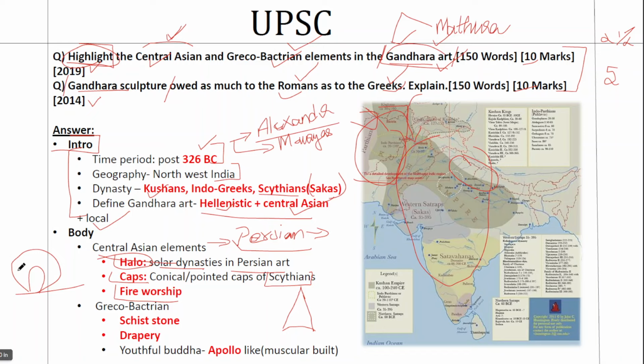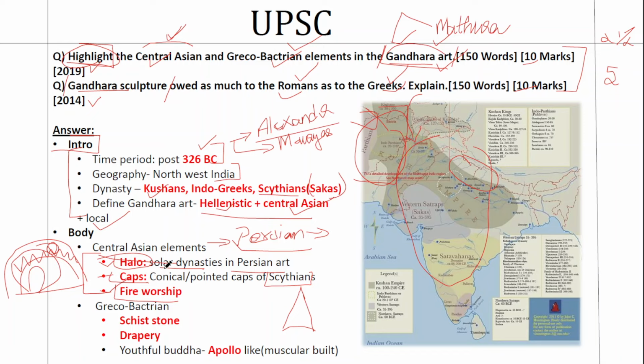So around the Buddha statues, you have a lot of motifs in Gandhara art. You will have a frame like this, and you will have a lot of motifs. In these motifs, you can see something like fire worship also, which is a Central Asian contribution. Now, if you have a question on Gandhara art plainly, you can mix all these and present. But when you are asked to differentiate these three items under the head of Central Asian elements.